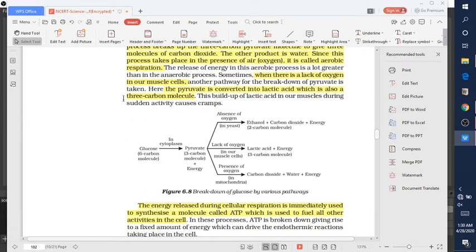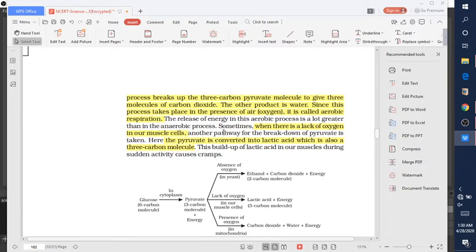The breakdown of glucose into pyruvate, and then this pyruvate is broken down into carbon dioxide, water and energy. This process takes place inside the mitochondria, and this type of respiration is known as aerobic respiration. The other product is water. This process takes place in the presence of oxygen and is called aerobic respiration. The release of energy in this aerobic respiration is very important. The release of energy in aerobic respiration is much greater than in anaerobic respiration.